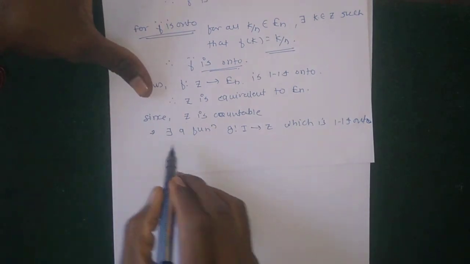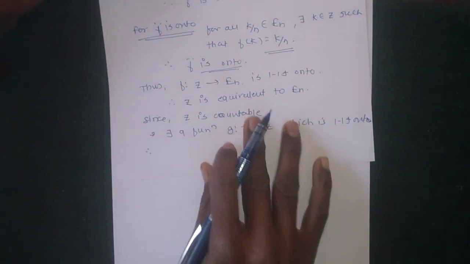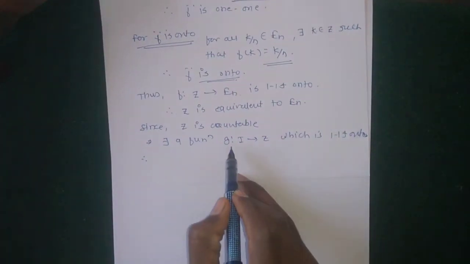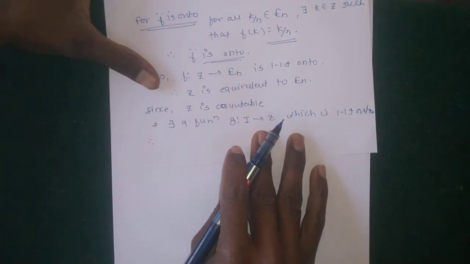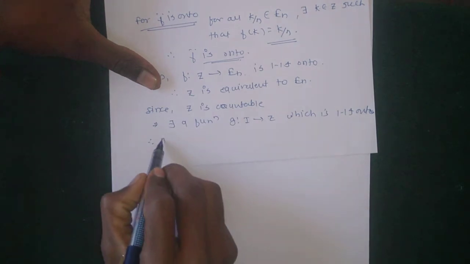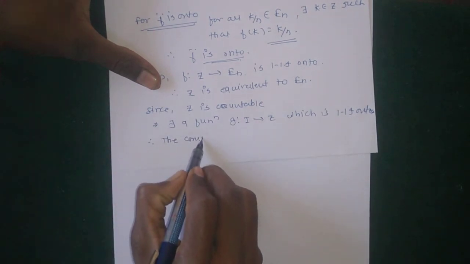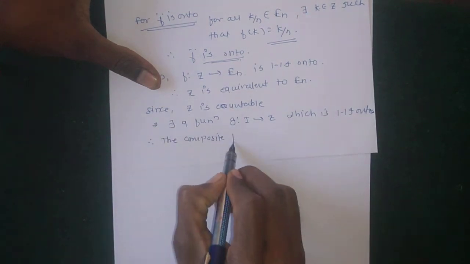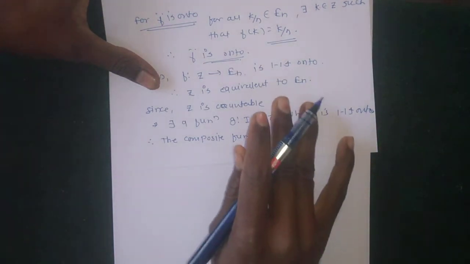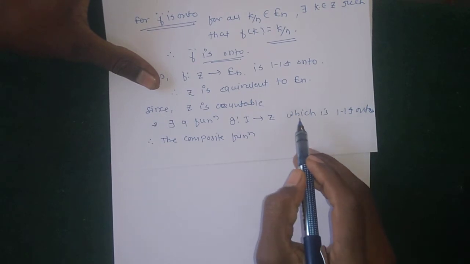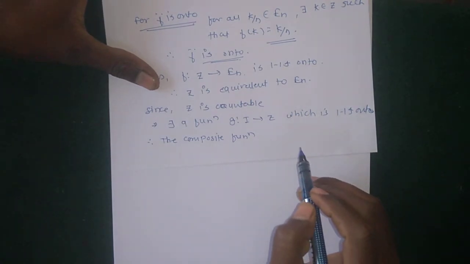Therefore, f is one-one and onto, and g is one-one and onto, then their composite function exists, since the domain of f is the codomain of g.